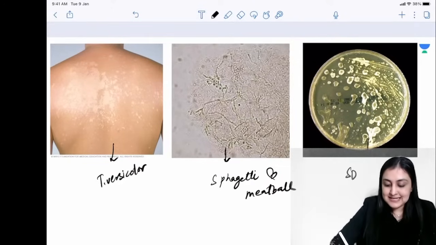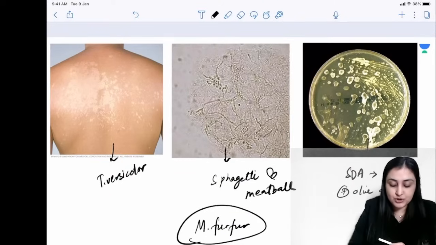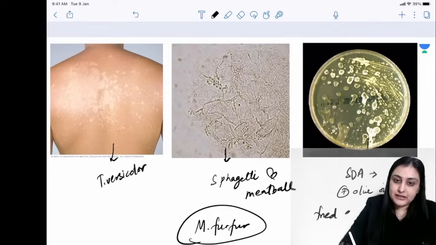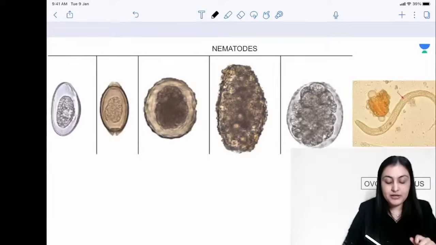And on an SDA agar, you are going to see these egg yolk like colonies. Remember here, for SDA, we need to add olive oil. All right, we need to add olive oil, and the organism we are talking about is Malassezia furfur. So this is T. versicolor, whose causative agent is Malassezia furfur. And yes, this is the fried egg colony appearance that you are seeing here. Okay, so this is about this.